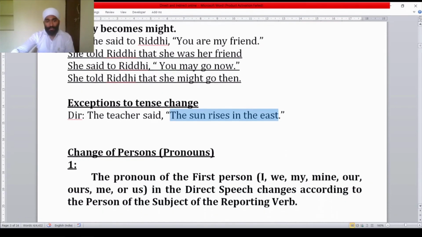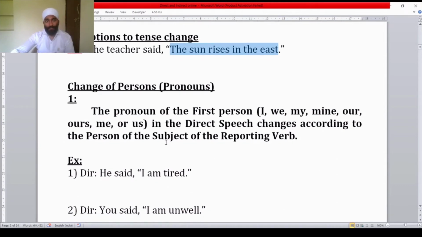Now let us see change of persons, meaning change of pronouns. How to change the pronouns? The pronouns of the first person, I, we, my, mine, our, ours, me, or us, if such pronouns come in the direct speech, change according to the first person of the reporting verb. First person means the subject of the reporting verb.